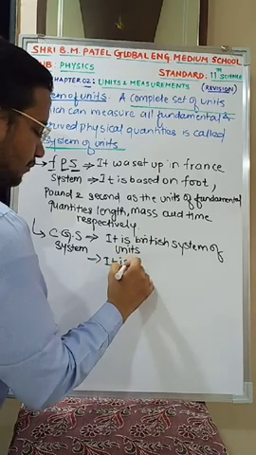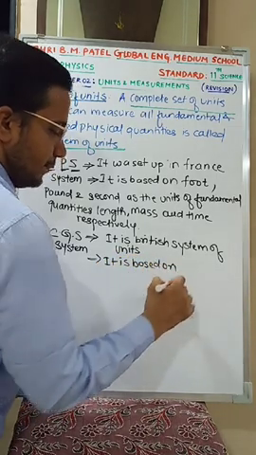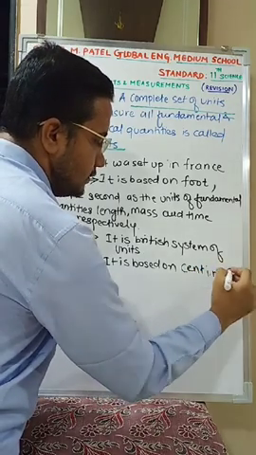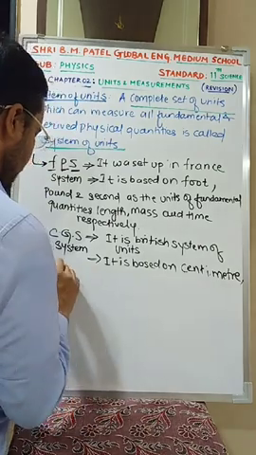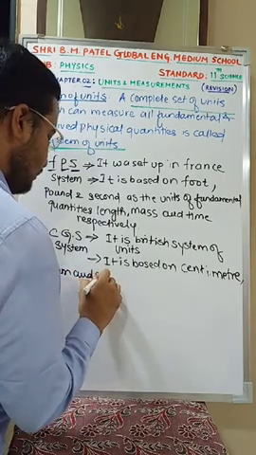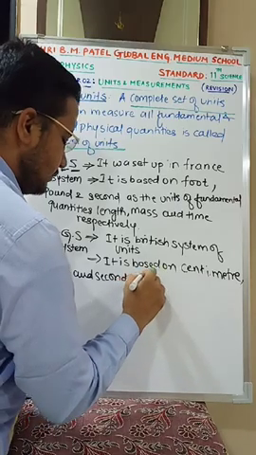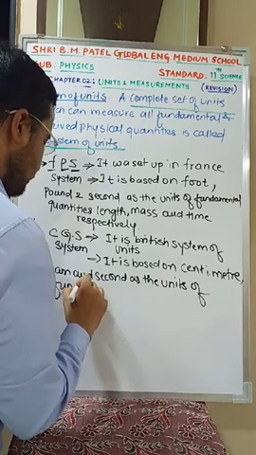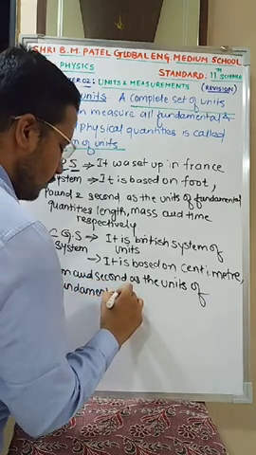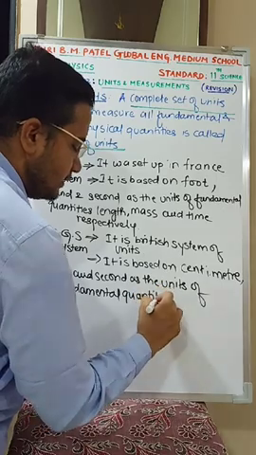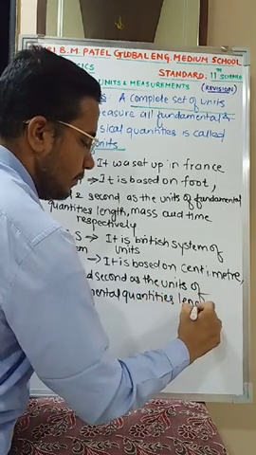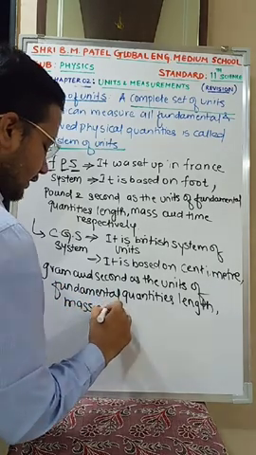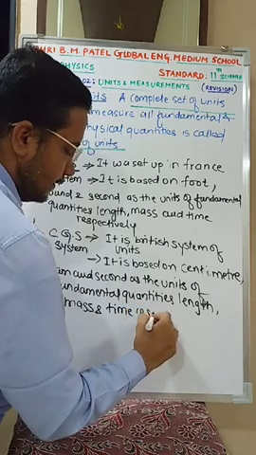It is based on centimeter, gram and second as the units of fundamental quantities. Centimeter is for length, gram is for mass, and second is for time, respectively.